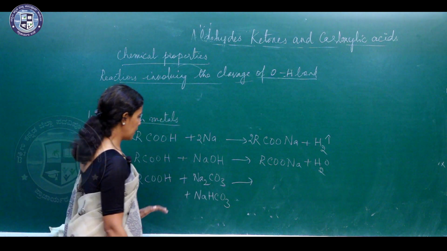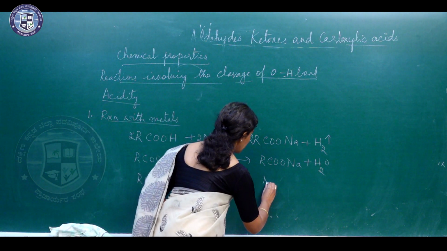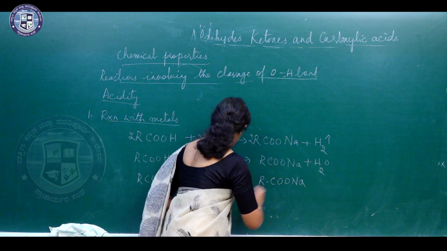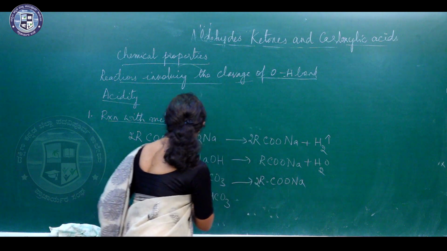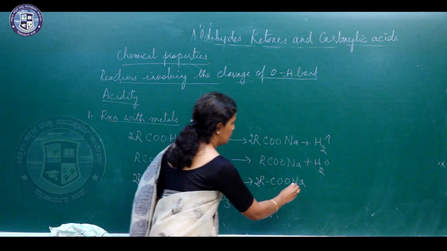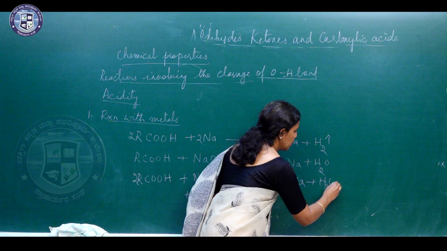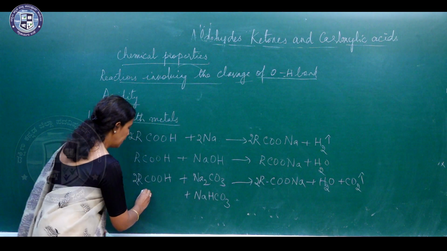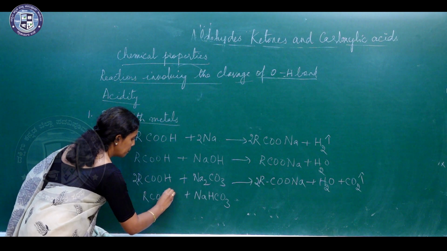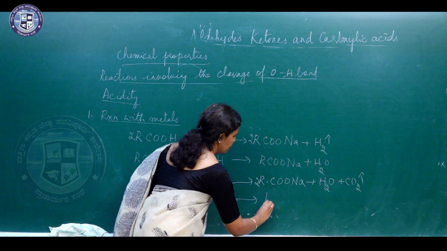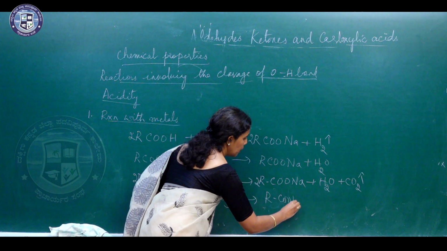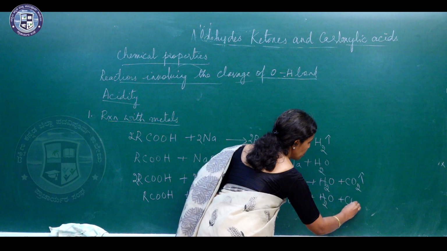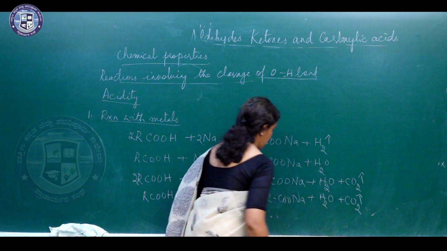So, when carboxylic acid reacts with sodium carbonate, it forms RCOONa, forms water and liberates carbon dioxide. Similarly, it can react with sodium bicarbonate to form RCOONa with the formation of water and liberation of carbon dioxide.